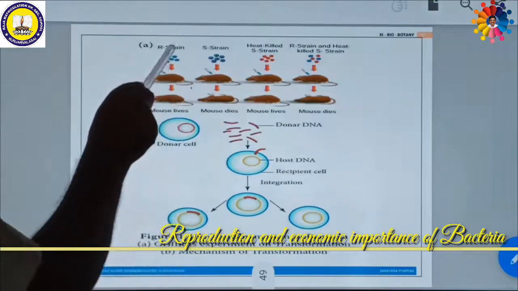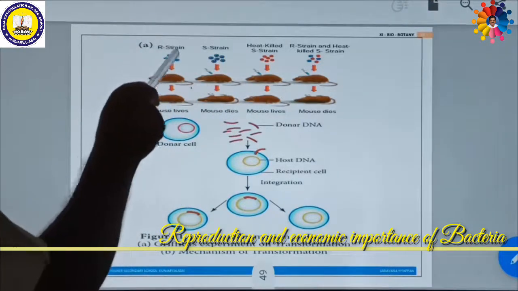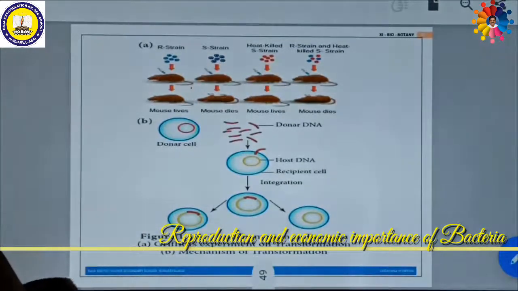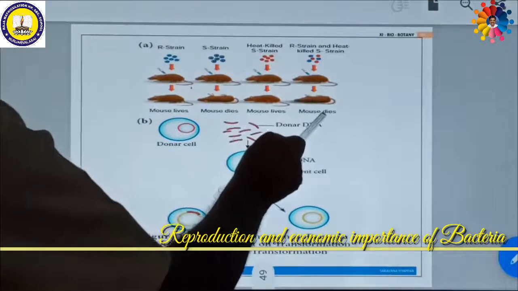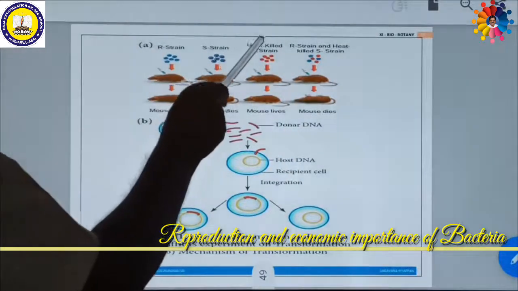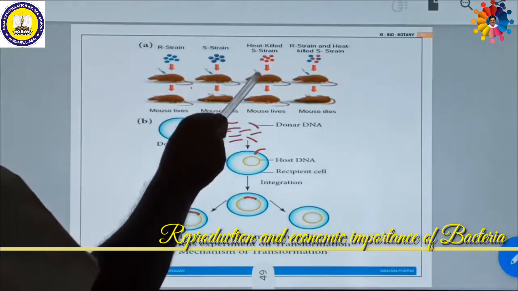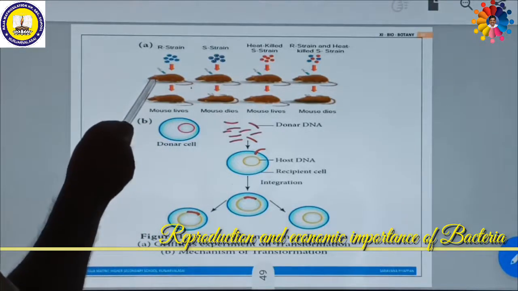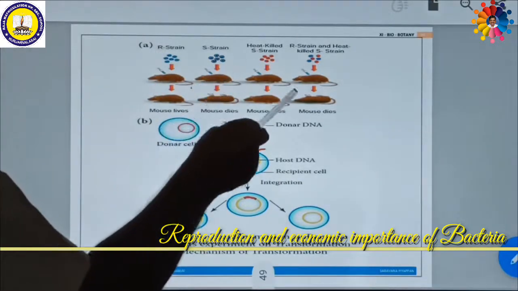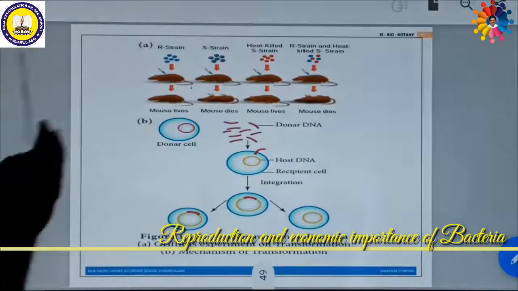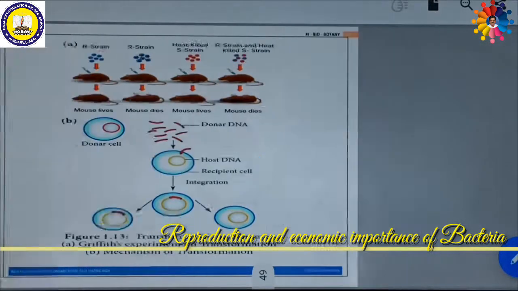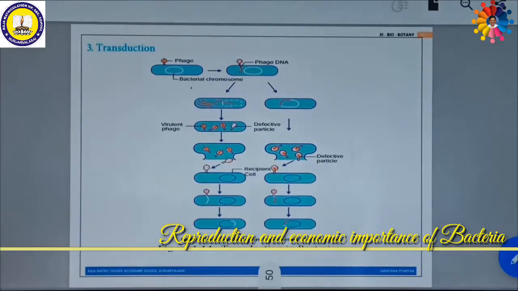Then he combined the R strain plus heat killed smooth strain, mixed together, and injected. Now the mouse is dead. That means the DNA of the heat killed smooth strain was transformed into the R strain, and it became a virulent strain. Then it killed the mouse. So this is called transformation. Do you understand? So transformation has been done.